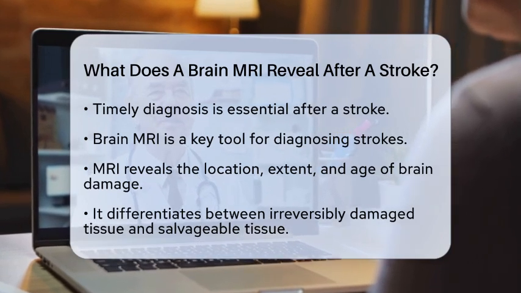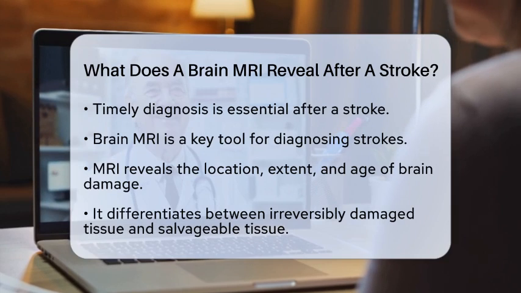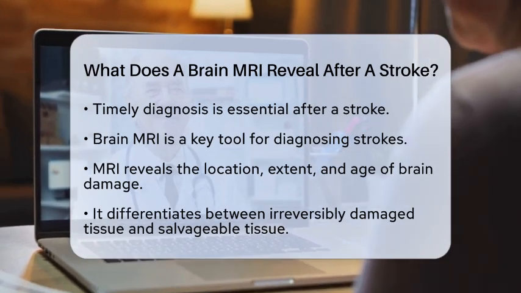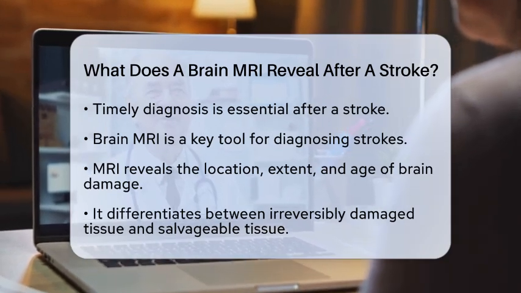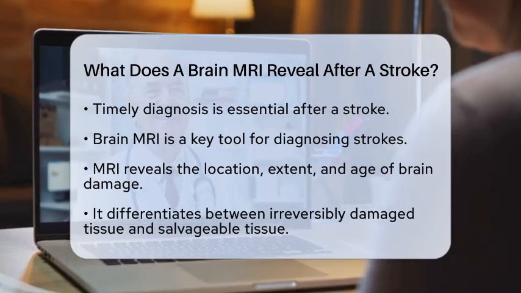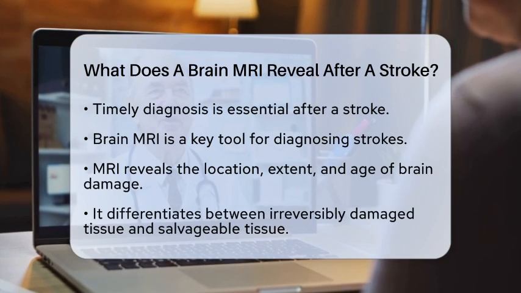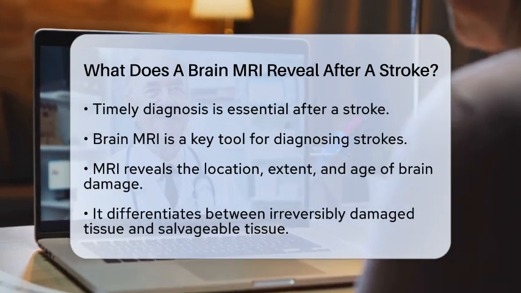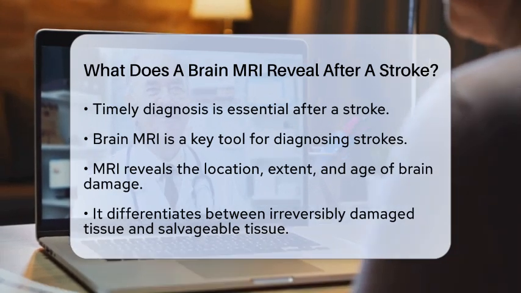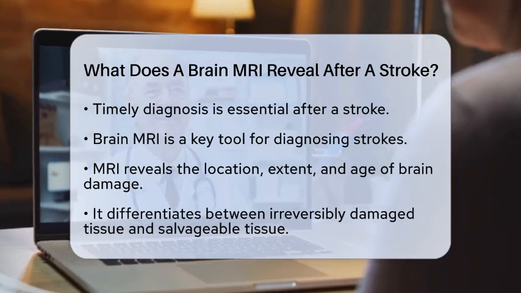It can help differentiate between brain tissue that has been irreversibly damaged and tissue that is still at risk but may be salvageable. One of the key MRI techniques is diffusion-weighted imaging. This method can detect early ischemic changes within minutes of a stroke's onset. It shows areas where water movement is restricted, indicating the core of the infarct, which is the area of dead tissue.